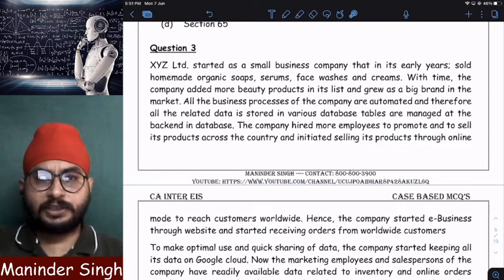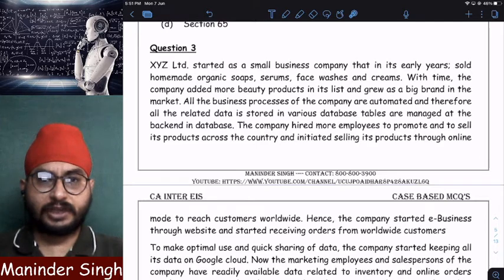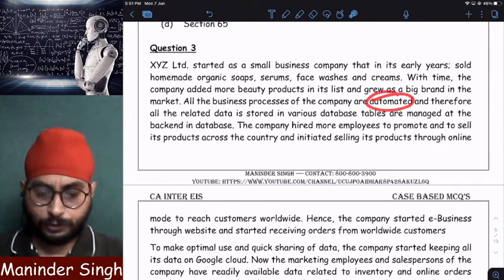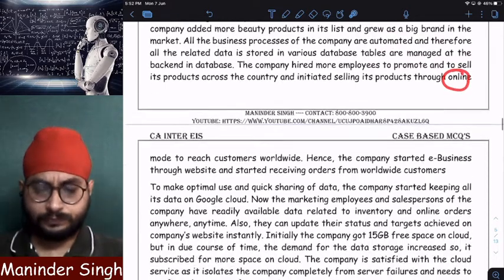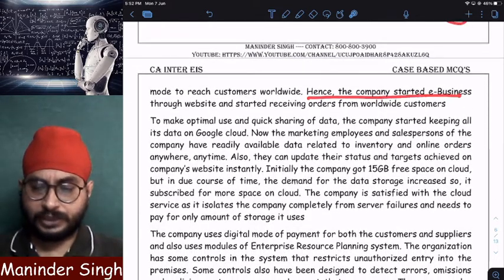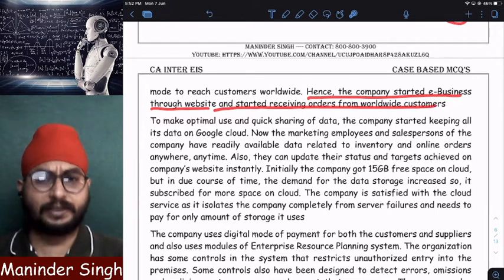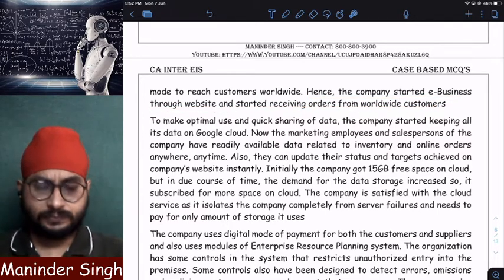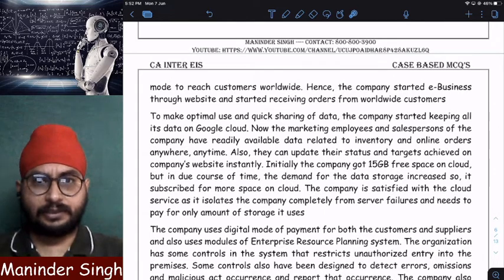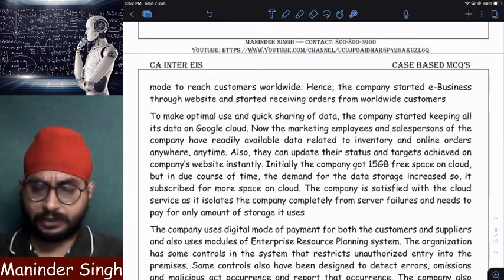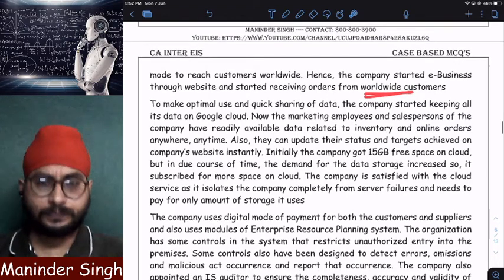So after automation, the second step was that it started selling its products online also. One is automation, number two, online business. Hence, the company started e-business through a website and started receiving orders from worldwide customers. Obviously, right? Since I have a website, many people from different countries started ordering my products.